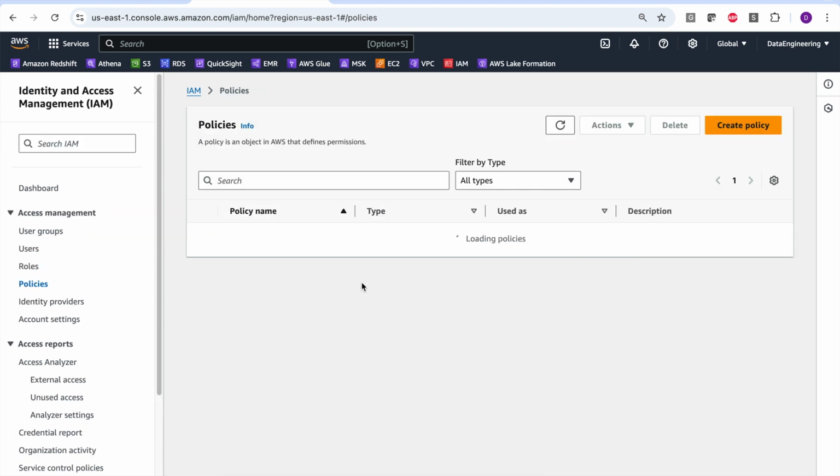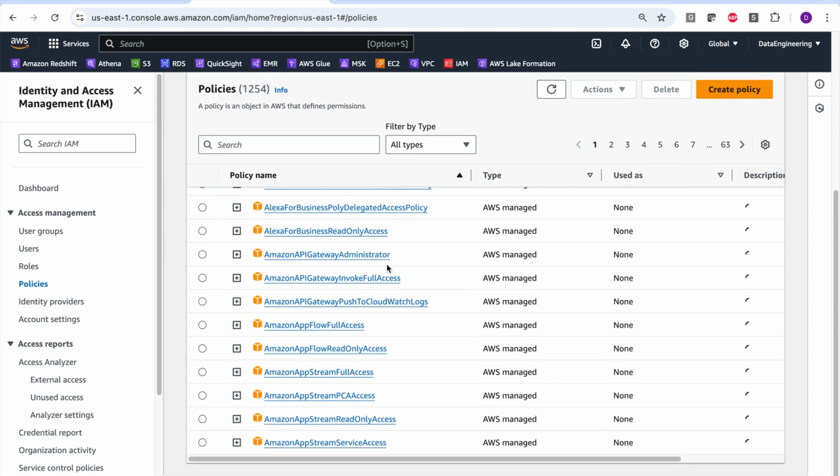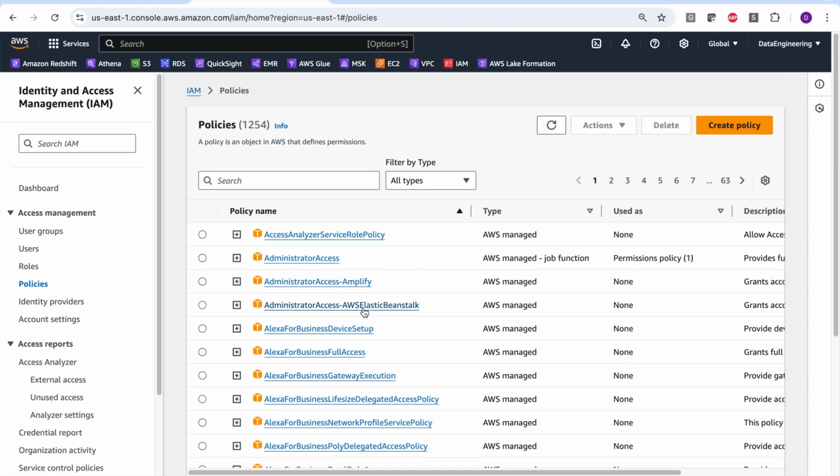If you click here, you'll see a lot of policies getting loaded, and these are all AWS managed policies, and there are a lot of policies available. If you see, we have from page 1 to page 63. So you can imagine how many policies are already provided to us by AWS. Either we can use the AWS managed policies, or we can create our own policy also. Now in this demo, I'll be creating our own policies. AWS provides approximately 1254 policies for all the services that it has. So these are AWS managed policies.